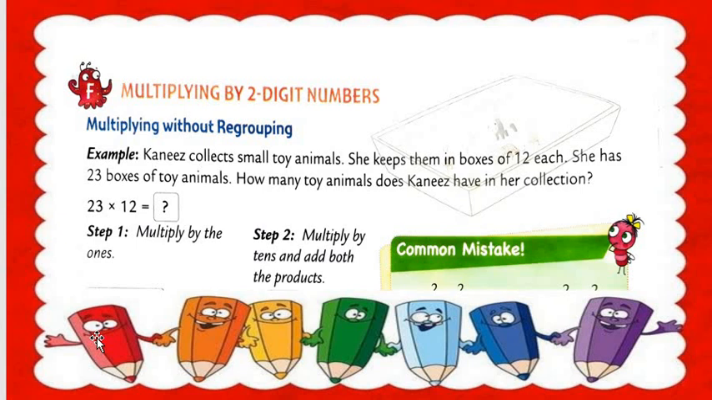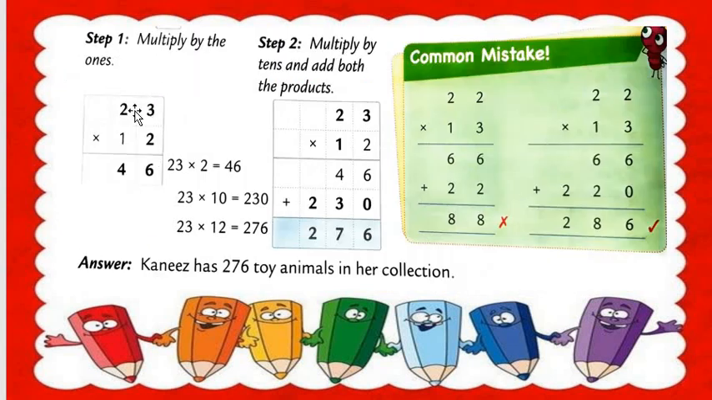Understood? Now we are going further. Step number 1: multiply by the ones. Then step number 2 is what, students? Step number 2 is multiply by tens and add both the products. Understood? Multiply by tens and add both products. So step number 1, multiply by ones, and step number 2, multiply by tens and add both the products.